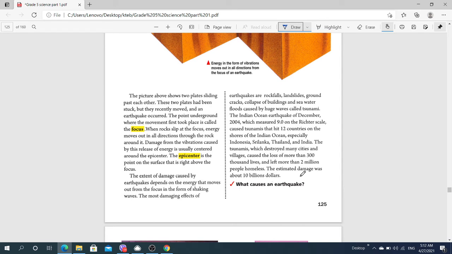The estimated damage was about $10 billion. It means the money is too much, you cannot imagine. What is the cause of the earthquake? As I told you, the energy wants to move out, and then the plates break, and the energy comes out between the rocks, and then the earthquake happens.